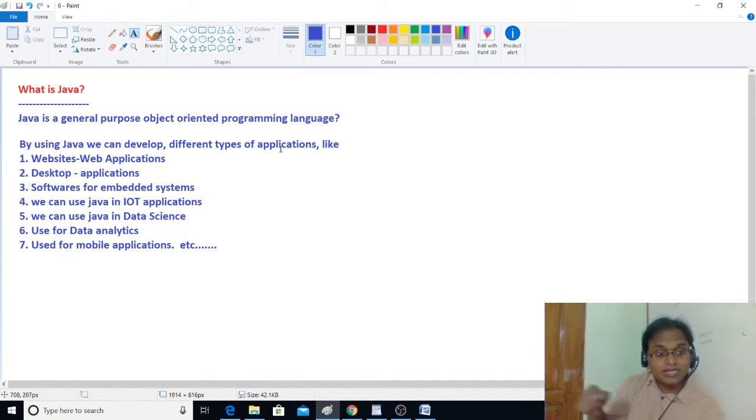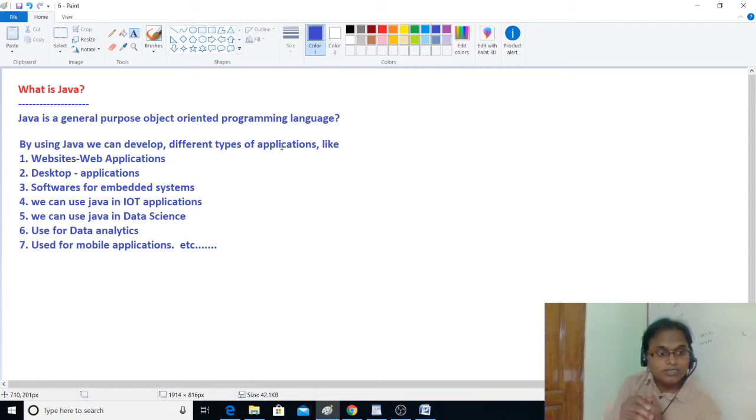But coming to desktop application, if I have developed a desktop application and I have installed it in my computer, even though we are all in the same network, you can't access it because it is a desktop application or standalone application. It is an application which runs in a system where it was installed actually. That you have to remember.